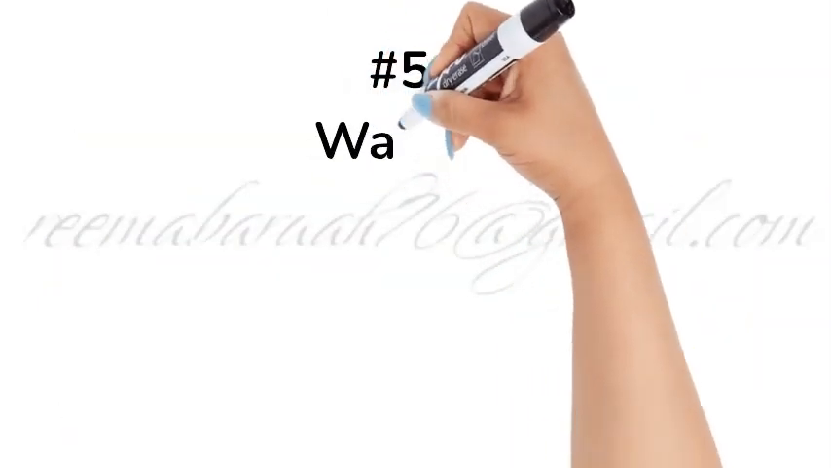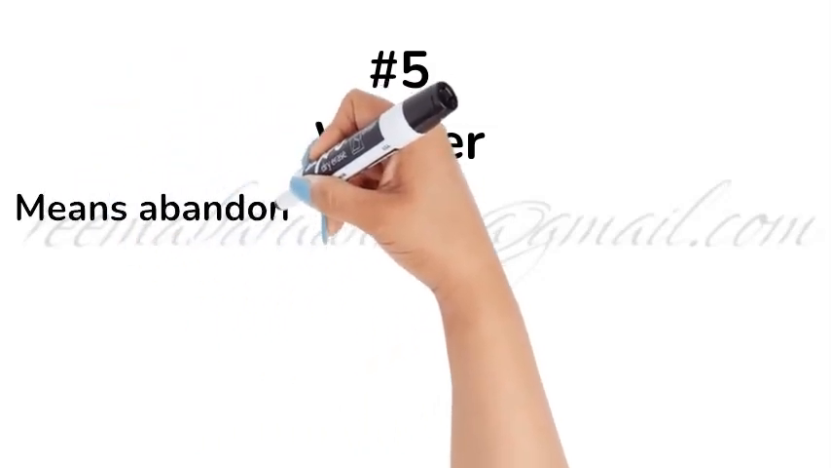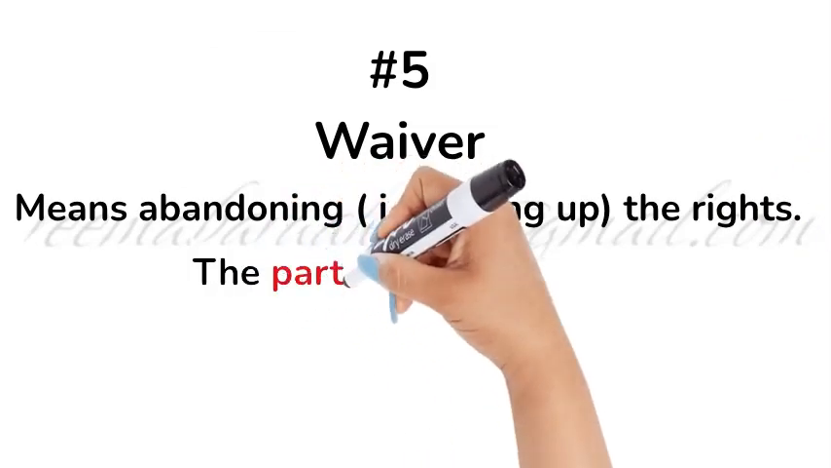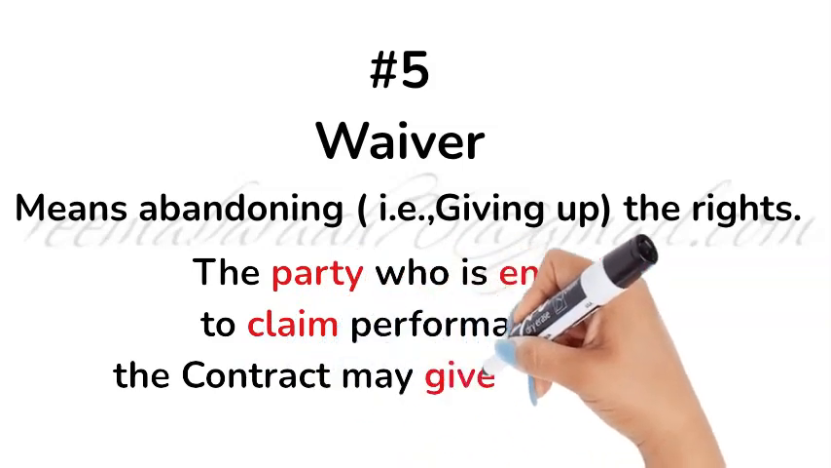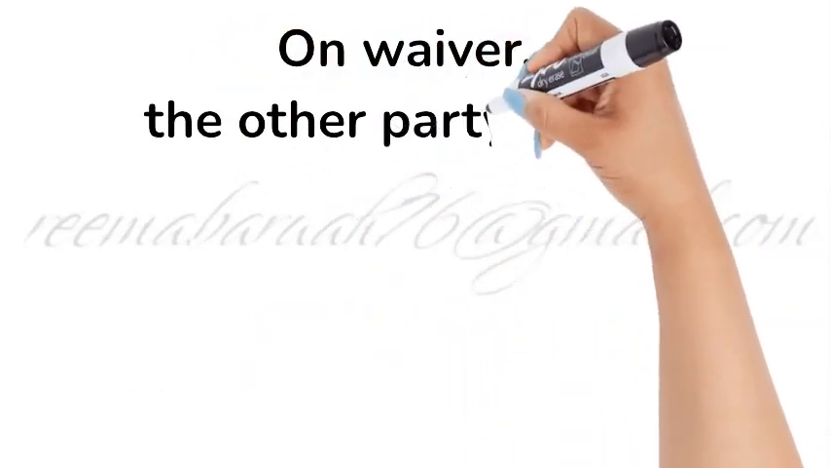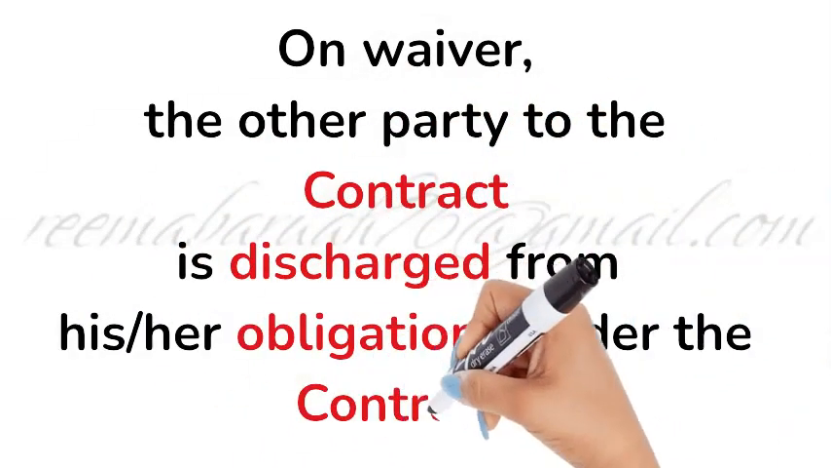Next point, waiver. The term waiver means abandoning, that is, giving up the rights. The party who is entitled to claim performance of the contract may give up his right. On waiver, the other party to the contract is discharged from his obligations under the contract.